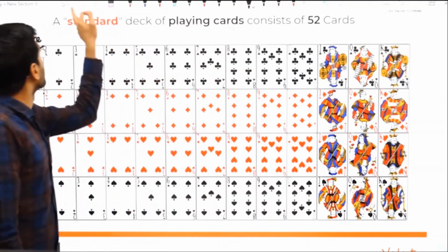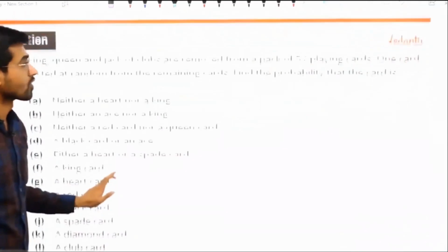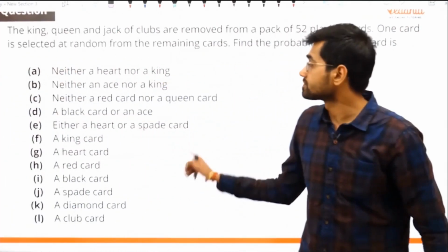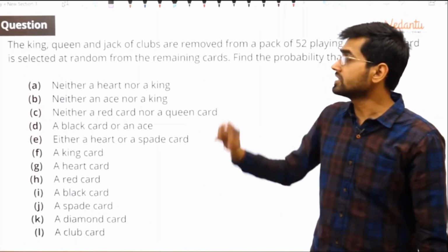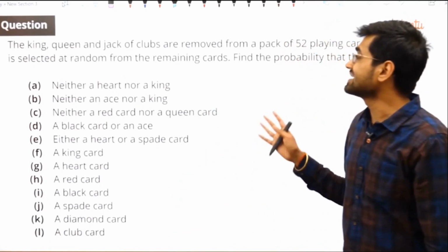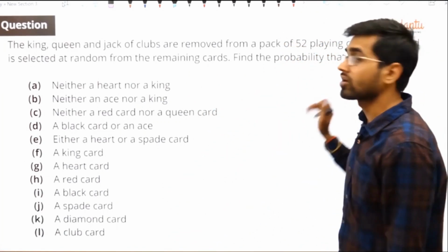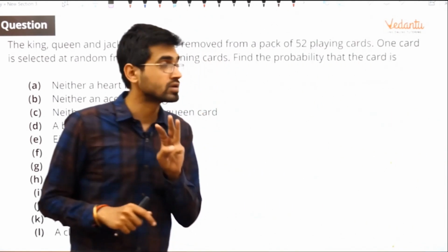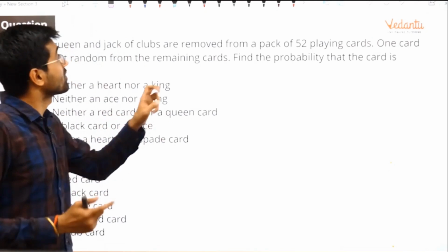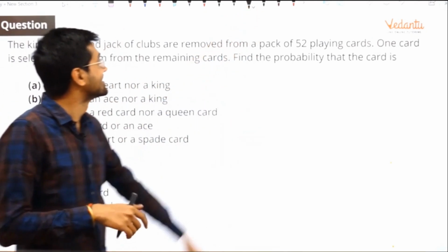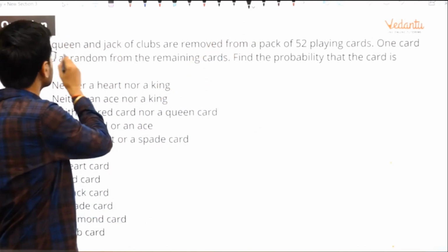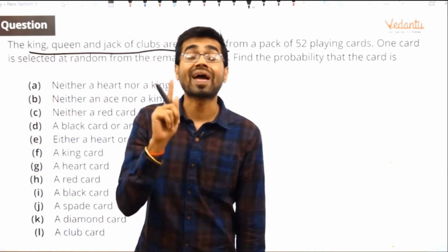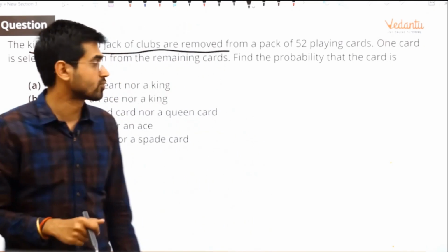Let us do a problem. It's kind of a very long problem, but don't worry, we will find it. Okay, let us read the problem. The king, queen, and jack of clubs are removed from a pack of 52 playing cards. Okay, 3 cards are removed. They have removed the king, queen, and jack of clubs. What is a club? A club is a black card. Remember this thing.